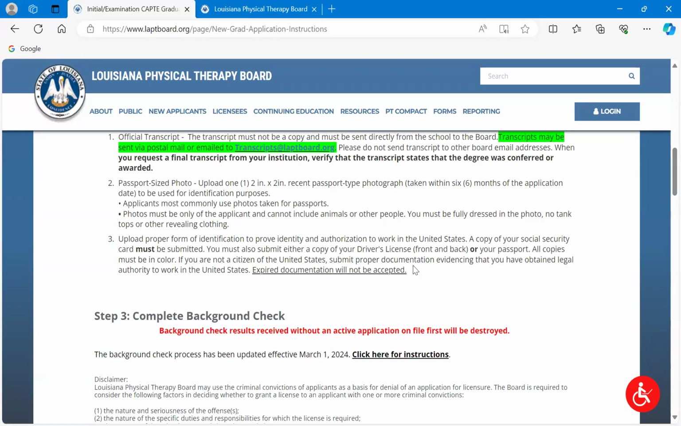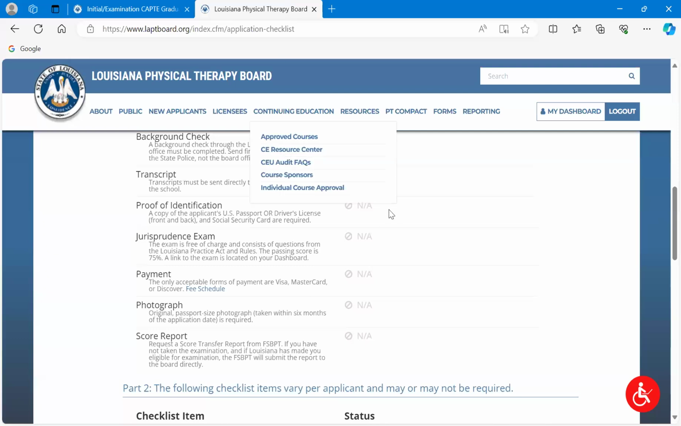Your social security card. So you can do the driver's license front and back, or the passport and your social security card. So either of those two options for the proof of ID, in addition to the social security card. You have to submit a copy of your social security card regardless, but you have a choice of doing the front and back of the driver's license, or state ID, I guess I should say, in case you don't have a driver's license, or your passport. So you'll scan those and upload that as well. There is a space over here to upload that.